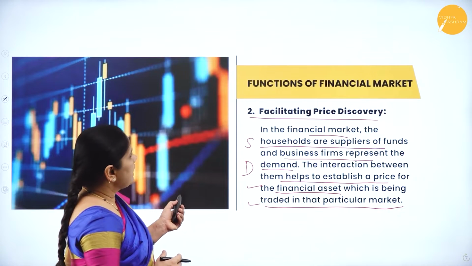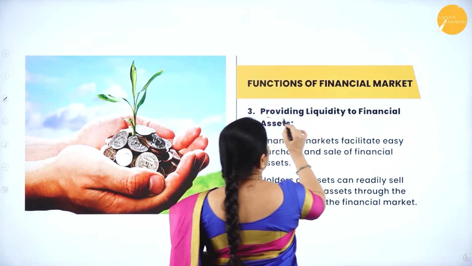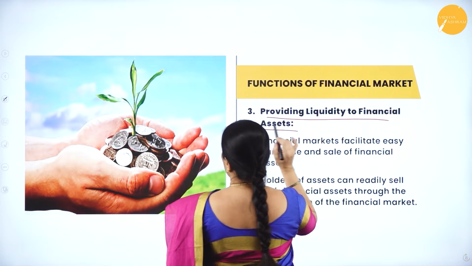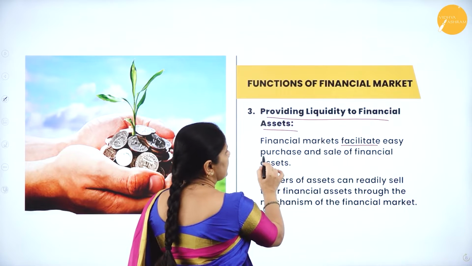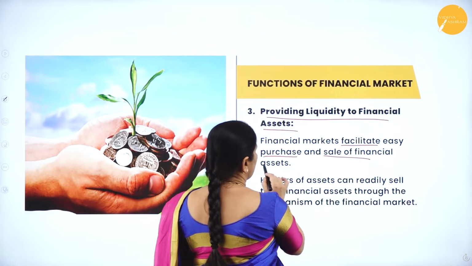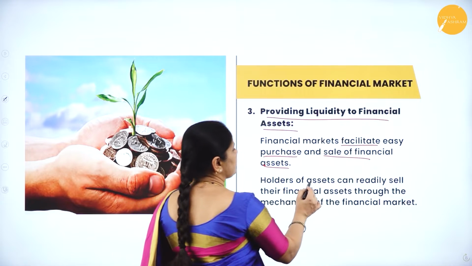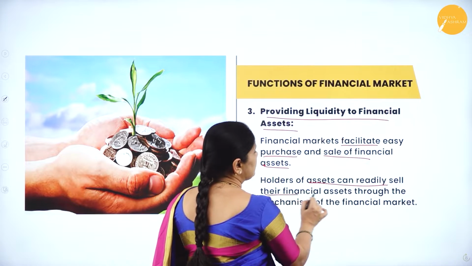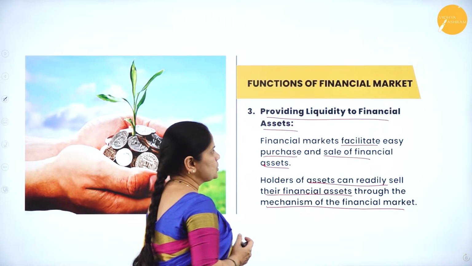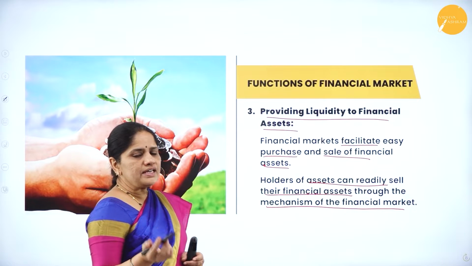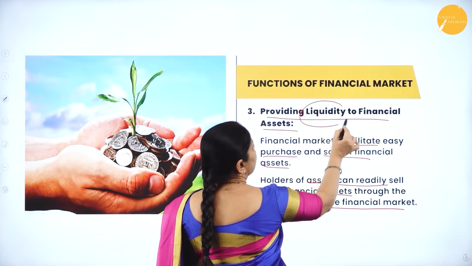Now, the next function of the financial market is providing liquidity to financial assets. Financial markets facilitate easy purchase and sale of financial assets. The holders of assets can readily sell their financial assets through the mechanism of the financial market. First, we should understand the meaning of the word liquidity.